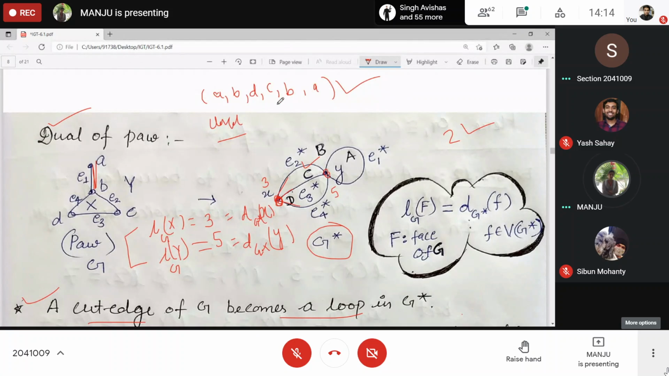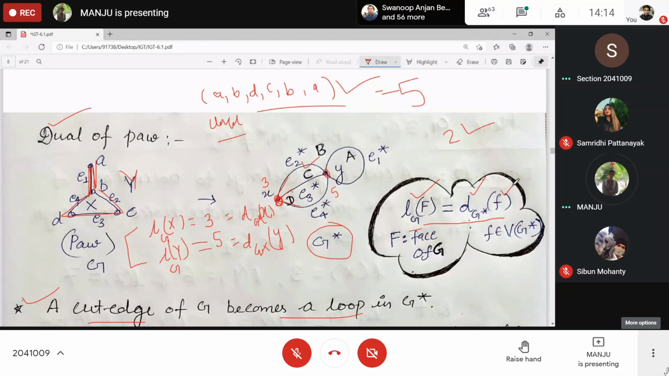This is your length. What is the length of this walk? 5, right? Yes, ma'am. That's why this face boundary has length 5. I just mentioned that the length of a face in G will be the same as the degree of the vertex corresponding to this face in G star. Clear?